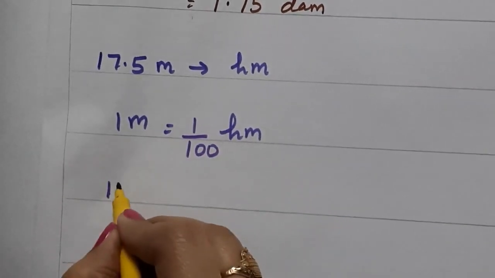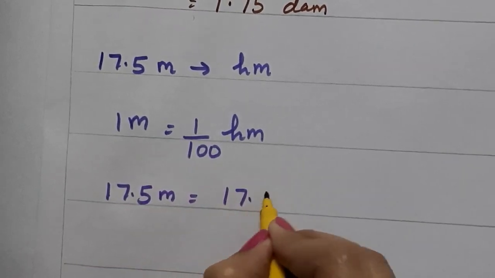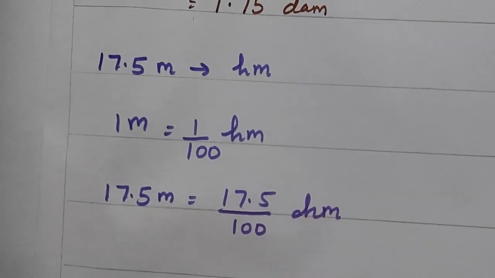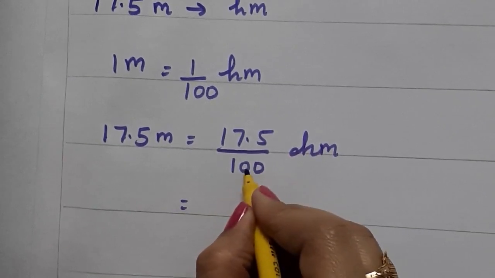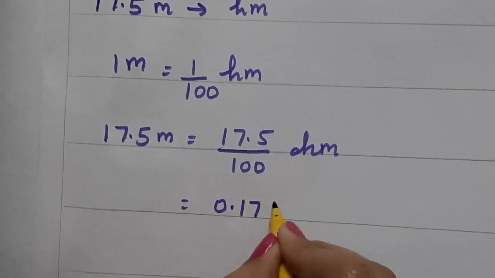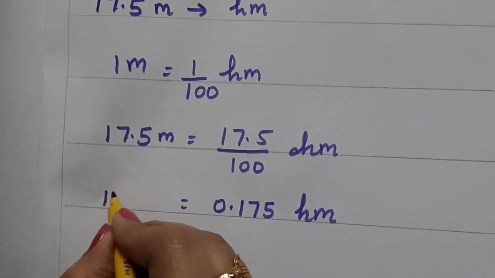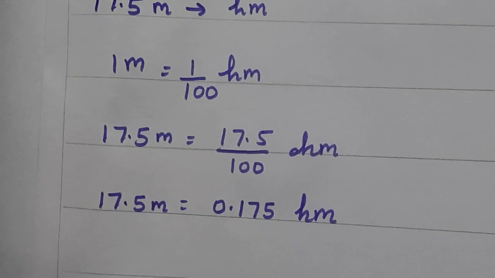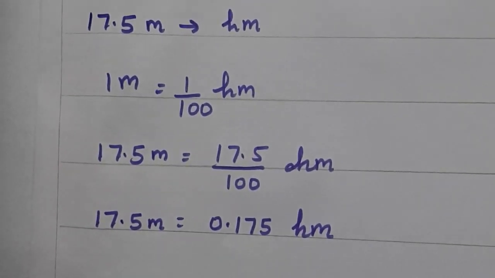Now in place of 1, write down your given number. 17.5 meter is equal to 17.5 upon 100 hectometer. Now it will become 2 zeros are there. Decimal will shift 2 places backward. 0.175 hectometer. 17.5 meter will become 0.175 hectometer. So this is your complete next solution.